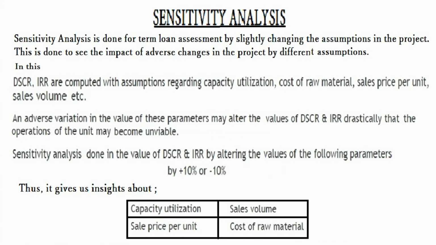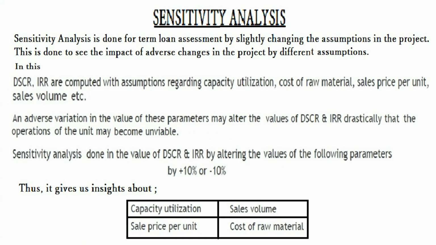Now sensitivity analysis. Sensitivity analysis is done for term loan assessment by slightly changing the assumptions in the project. This is done to see the impact of adverse changes in the project by different assumptions. In this, DSCR and IRR are computed with assumptions regarding capacity utilization, cost of raw material, sales per unit or sales volume, etc. An adverse variation in the value of these parameters may alter the values of DSCR and IRR drastically, so that the operations of the unit may become unviable.